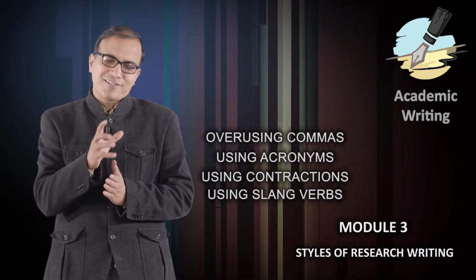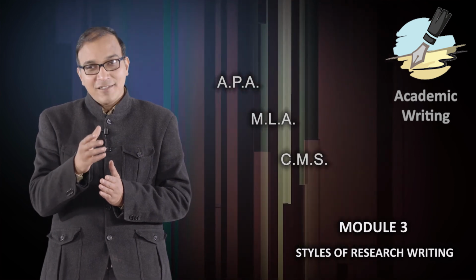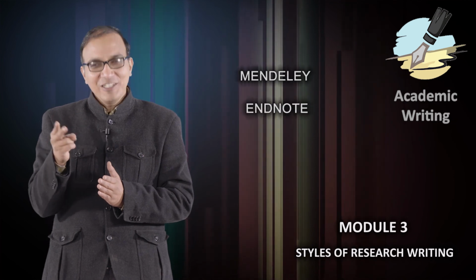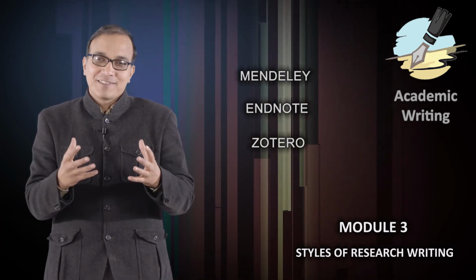And then we focused on the writing styles given by various associations. We focused on APA, MLA, and CMS, and learned about some citation managers like Mendeley, EndNote, and Zotero. So remember these things and try to learn the examples.